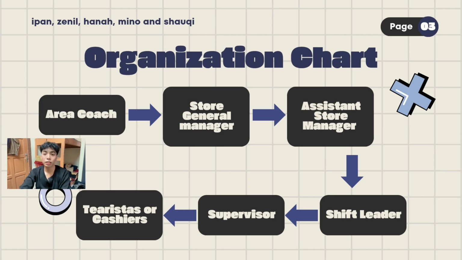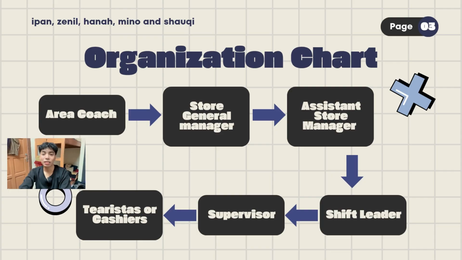Below the store general manager is the assistant store manager. The assistant store manager supports the manager by supervising employees, handling schedules, solving daily operational issues, and ensuring everything runs smoothly. The next position is shift leader. The shift leader is responsible for leading the team during their shift, assigning tasks to employees, maintaining service quality, and making sure customers receive excellent service.